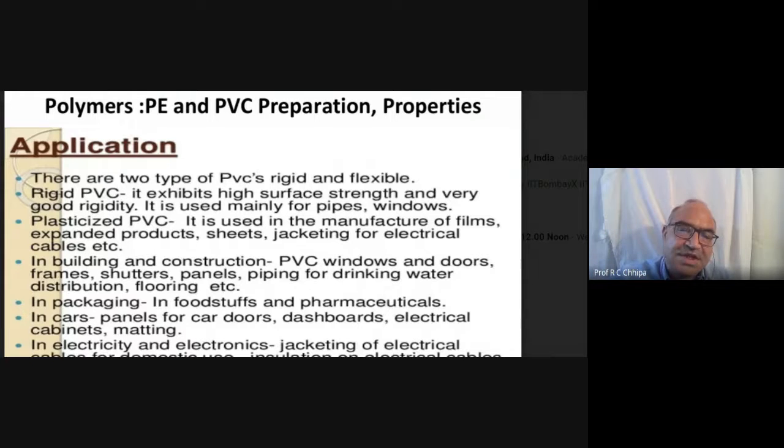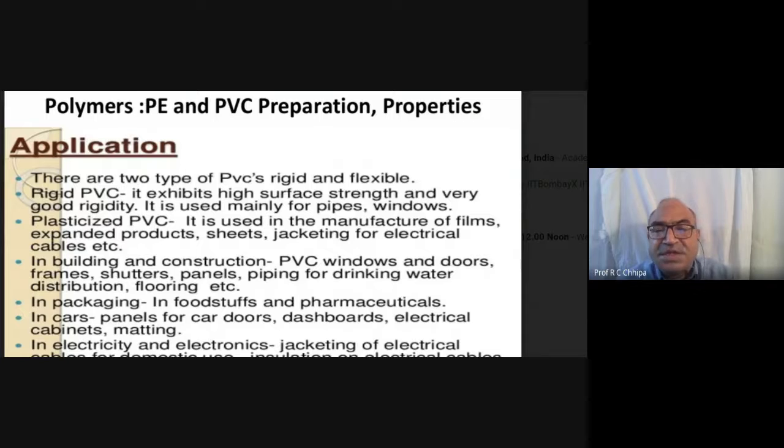Rigid pipe, for example, is used in agriculture. In agriculture, different water is used, and most advanced technology is also available, such as drip irrigation, where small pores are generated and those particular PVC pipes are used. So rigid PVC, and one more is flexible.